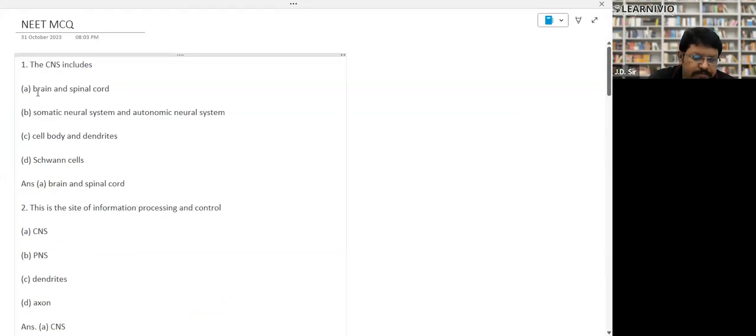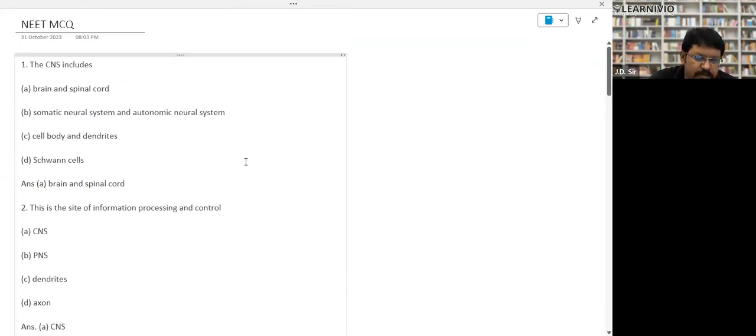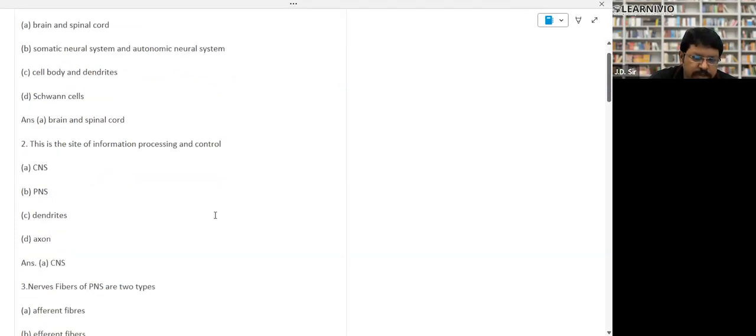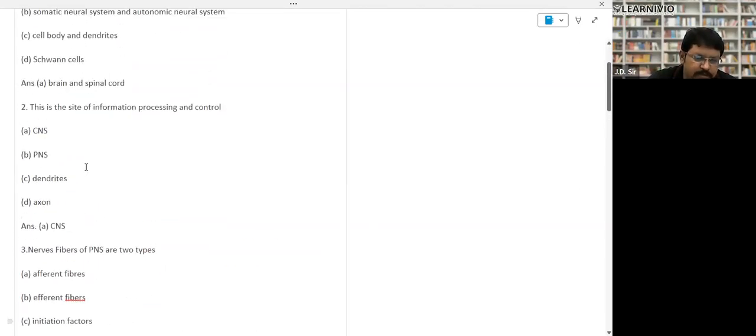CNS includes the brain and spinal cord. The site of information processing and control, that is CNS, right? Or only brain? What should be the correct answer? The site of information processing and control is the central nervous system or only brain? What should be the more precise answer?